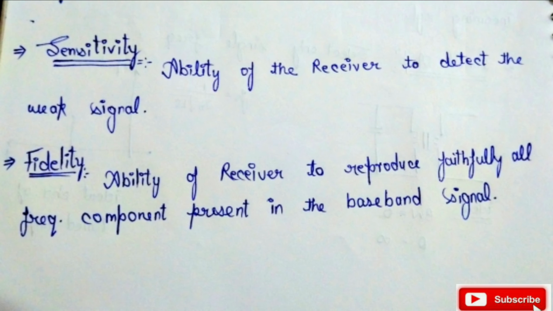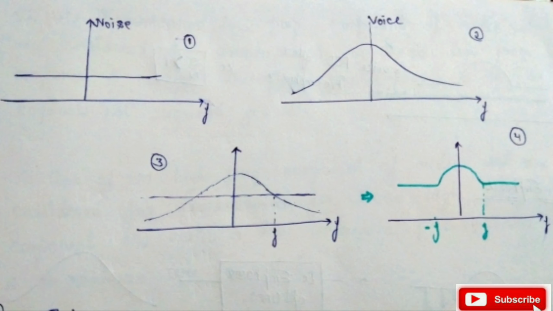As we know, our FM signal is coming from a far distance. The average distance for an FM signal is 100 kilometers. So when a signal is coming from a far distance, it has a possibility to mingle with the noise.